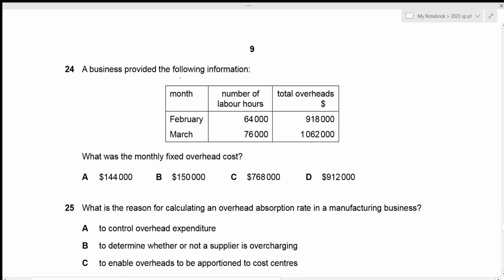A business provided the following information. We are given the number of labor hours for the month of February and March along with its total overheads. We now need to figure out the monthly fixed overhead cost. Remember that there are 2 types of overheads, variable ones and the fixed ones.